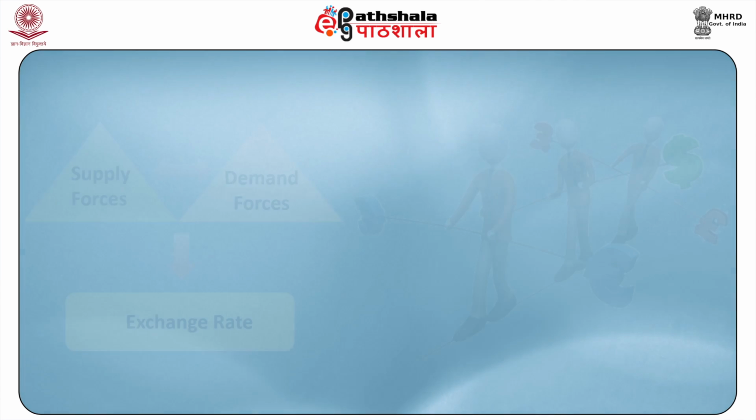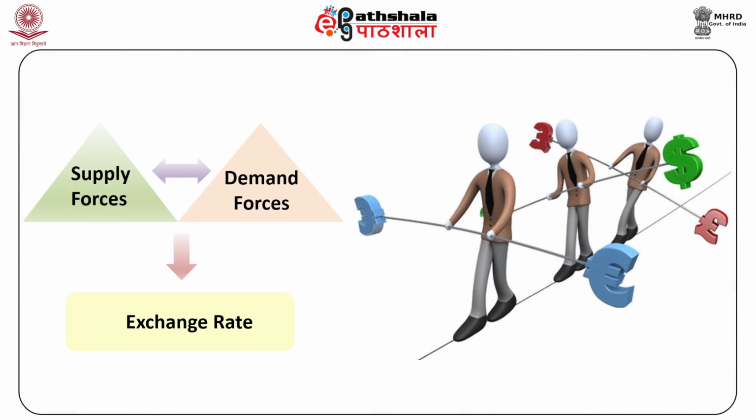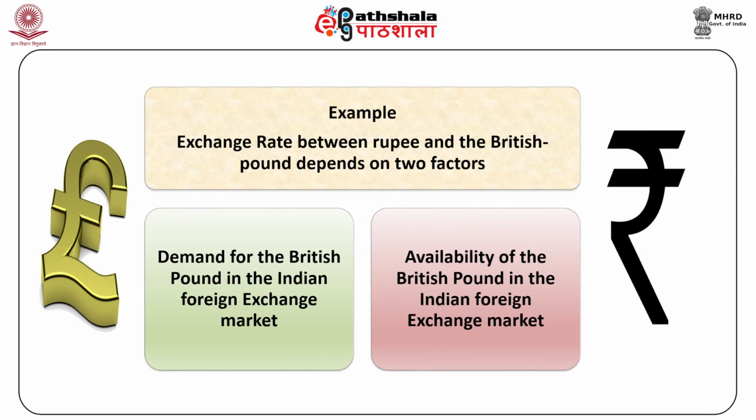Introduction. The exchange rate between two currencies in a floating rate regime is determined by the interplay of demand and supply forces. The exchange rate between, say, the rupee and the British pound depends upon the demand for the British pounds and its availability in the Indian foreign exchange market.